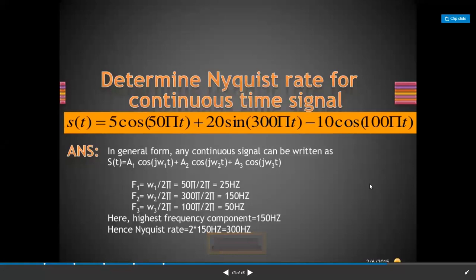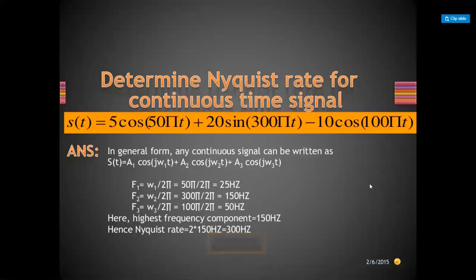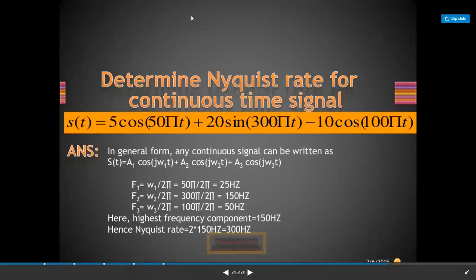So determine the Nyquist rate for a continuous time signal. The signal is defined as S of t is equal to 5 cos 50 pi t plus 20 sine 300 pi t minus 10 cos 100 pi t.